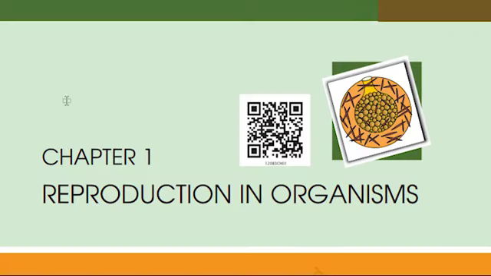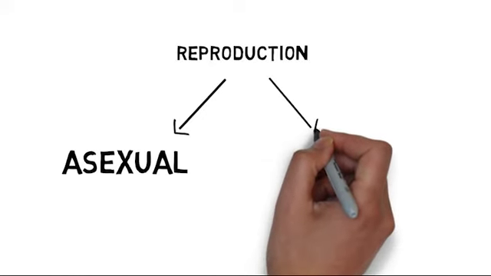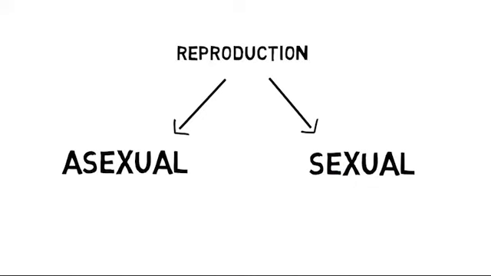Welcome to NEET Opus. Today we are going to read through Chapter 1, Reproduction in Organisms. In this chapter we will learn about asexual reproduction and sexual reproduction in organisms.